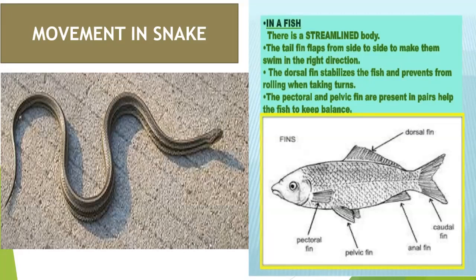A fish swims in water by moving its tail from side to side. When the fish's tail moves from side to side, it pushes the water sideways as well as backward. So the backward push of the tail on the water makes the fish move forward.